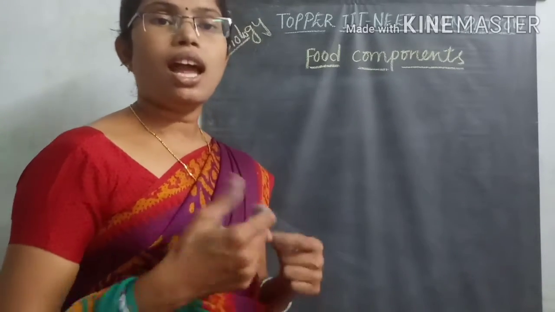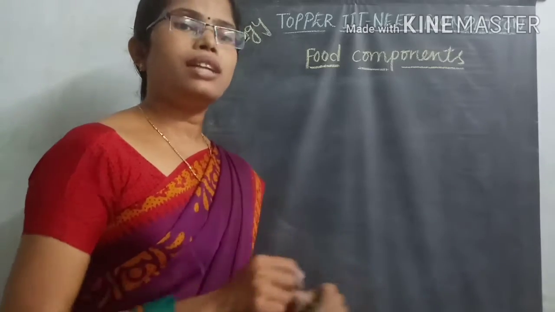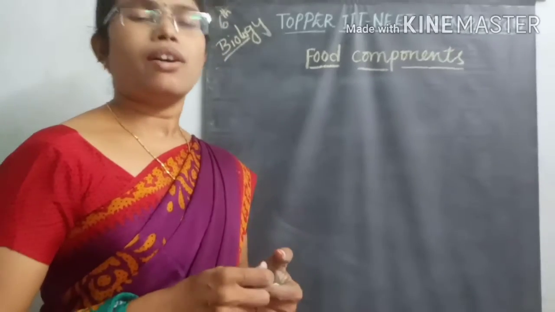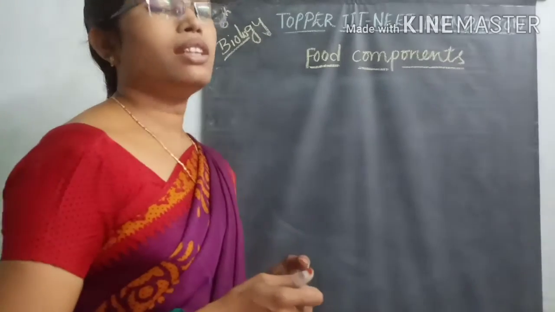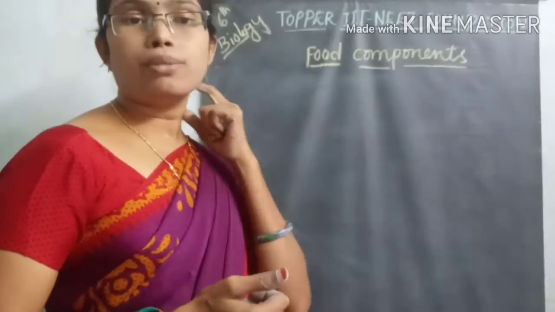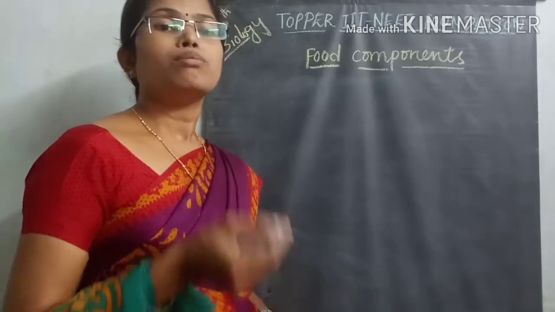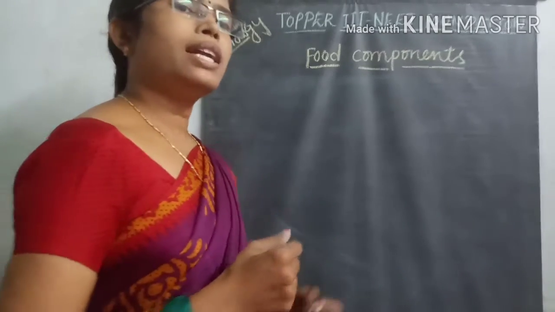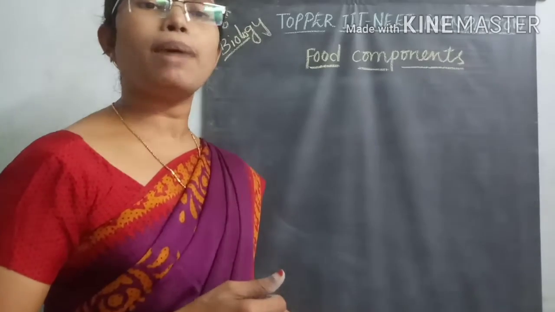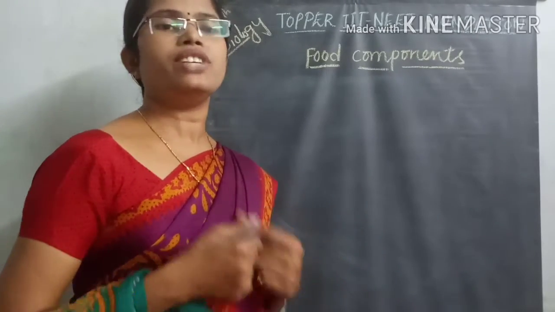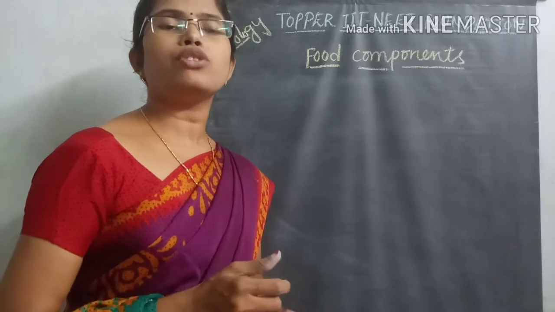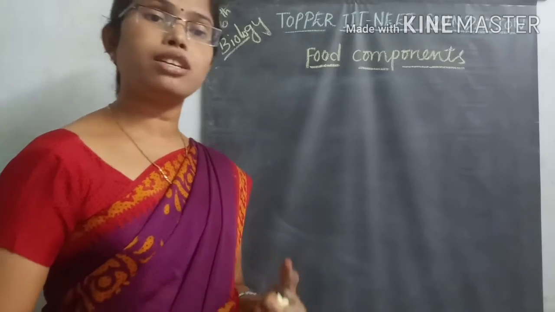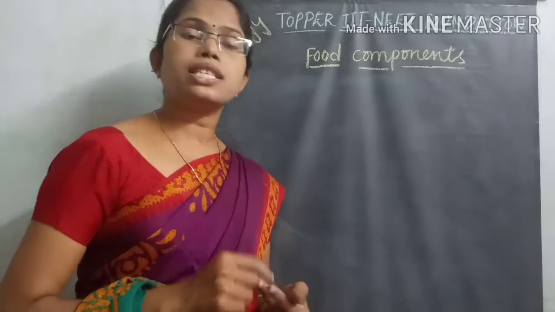That energy and our body building will be done by whatever food material is taken by our organisms. So we are eating different varieties of food materials obtained from both plant and animal origin also. Some of plant origin, for example, chapati contains wheat flour, or you take dal material or ladies finger vegetables, different varieties of vegetables, different varieties of pulses, legumes, or